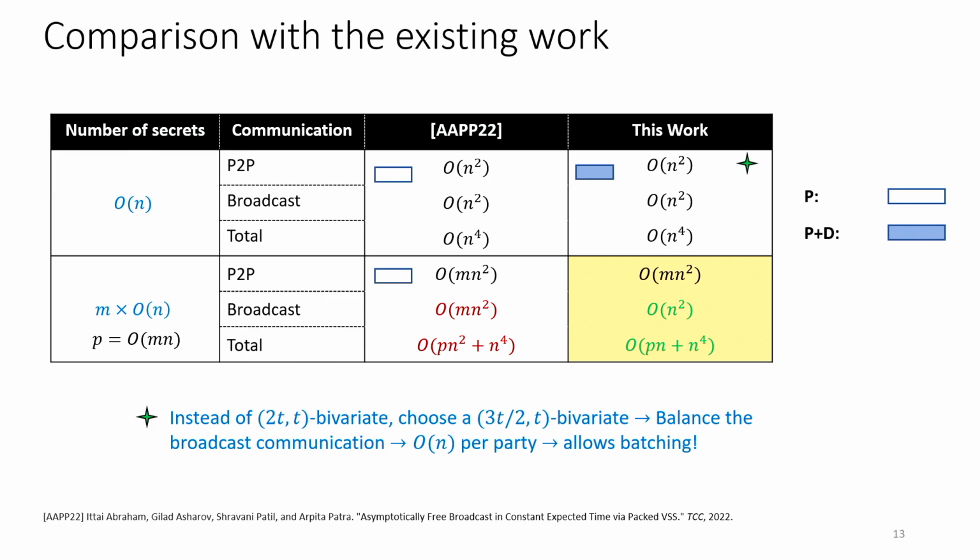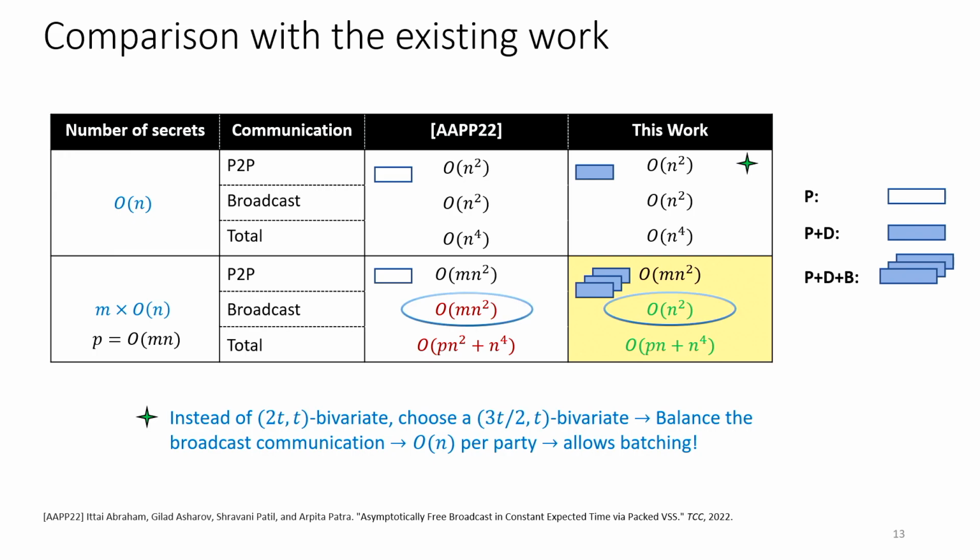The way this helps us is when we run multiple instances of our VSS together. While the work of Abraham et al. continues to use the principle of packing, in our work, we can use packing, batching, and detection.